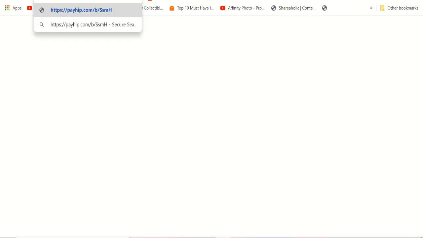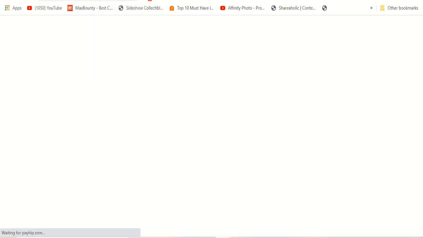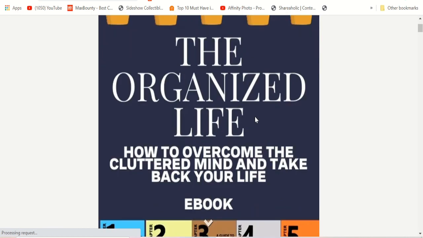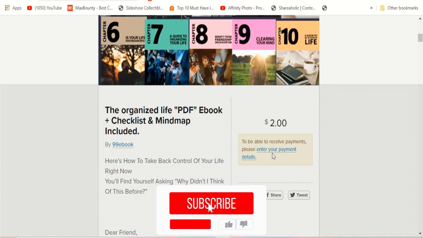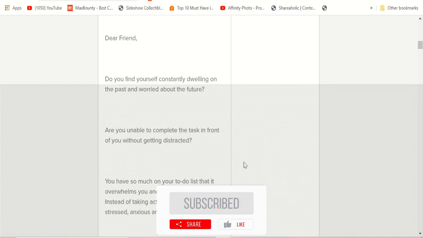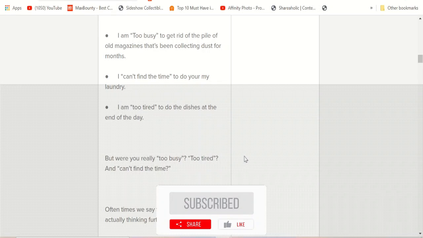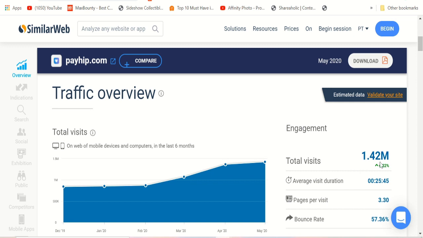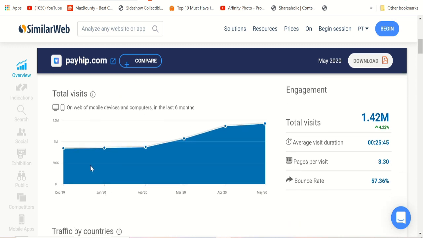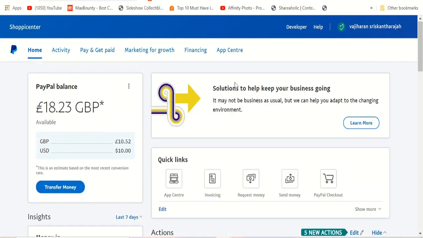If I copy and paste the link, you can see the preview of the book. This is the book which I'm selling here. This is the description, and this is the payment. If they click, I have to enter my PayPal address here to finalize my settings. Once it's done, you can make money like this every single day. Like I said, this website is completely new, and the number of views is getting higher every single month. So you can tap into this free traffic and make money like this every single day.